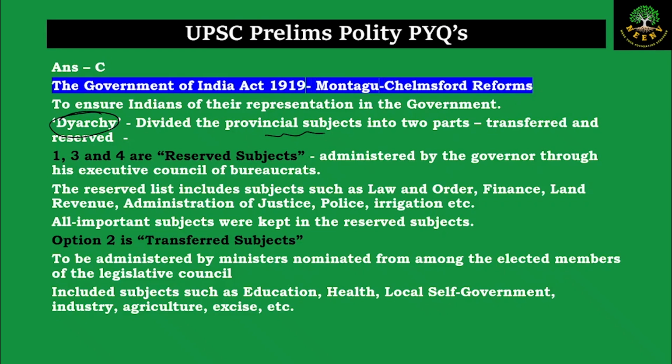Reserved subjects are those which are administered by the governor and his executive council, and they had important portfolios like law and order, police, irrigation, justice, finance, land revenue. And when it comes to transferred subjects, these were administered by the nominated ministers who were elected from the legislative council, and the subjects of local importance like education, health, local self-governance, industry, agriculture, excise were all transferred subjects.